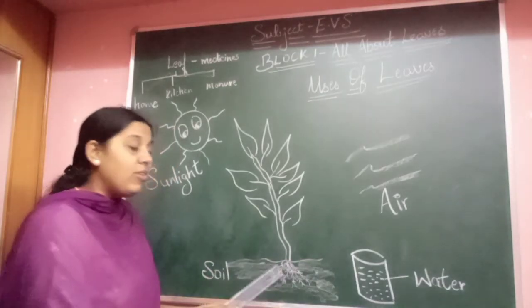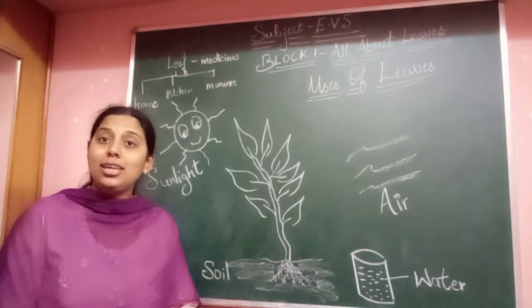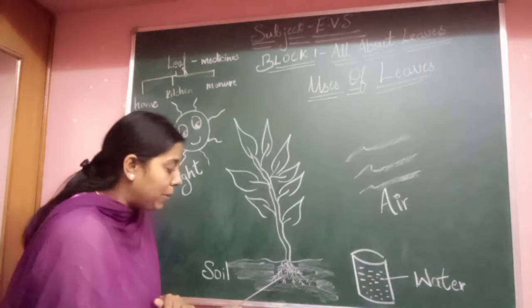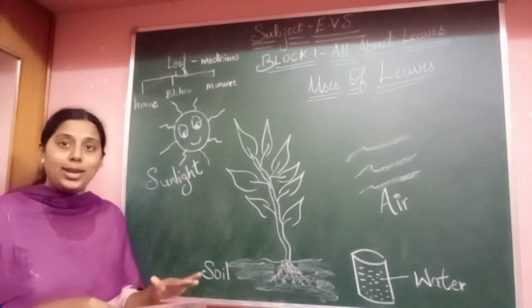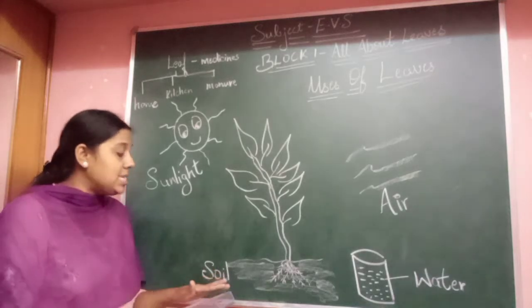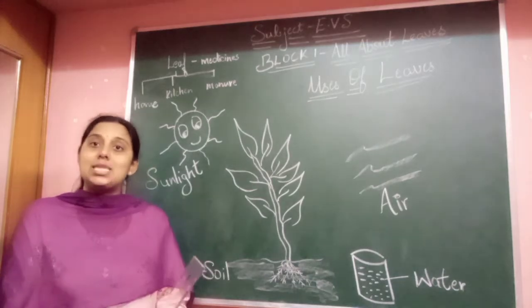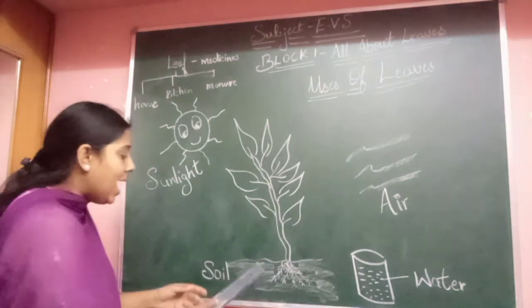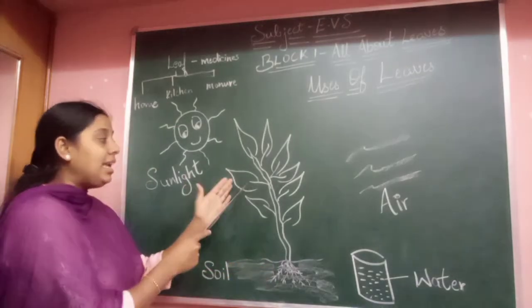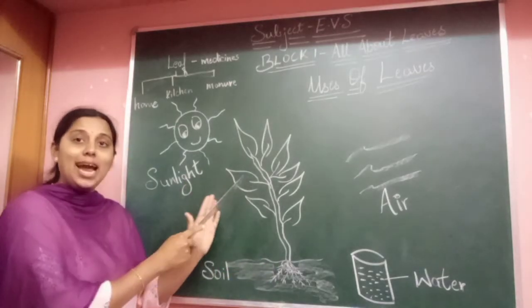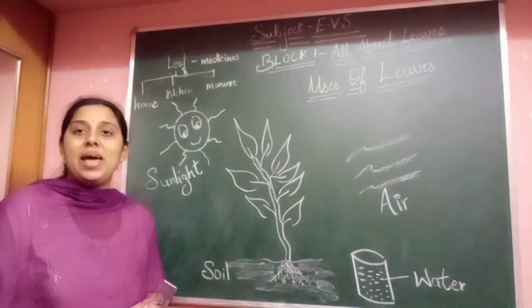You know what? They will absorb all the nutrients from the soil. So they are under the ground. The root part of the plant is under the ground, inside the soil, right? So what does soil provide? It provides the essential nutrients for the plants to grow. As it provides the essential nutrients, even the leaf will get those nutrients, right? It will use those nutrients and energy to prepare food.